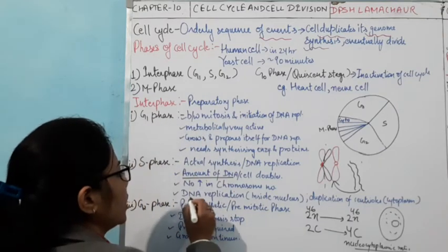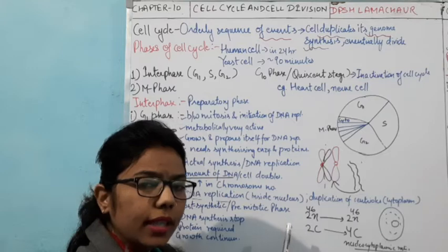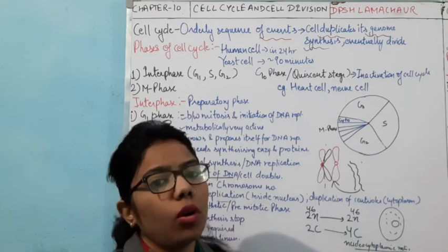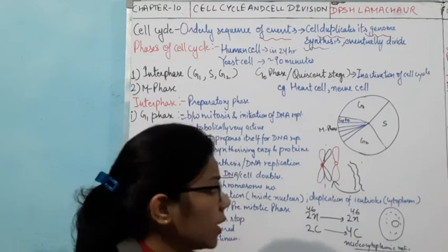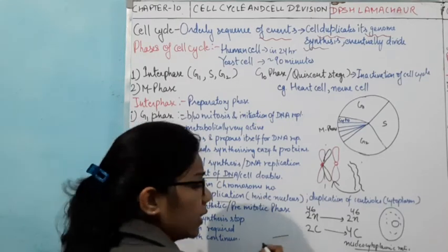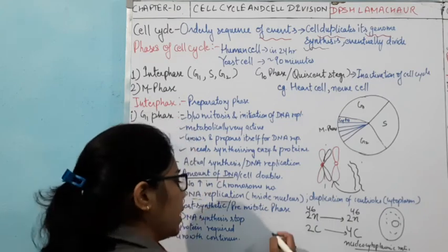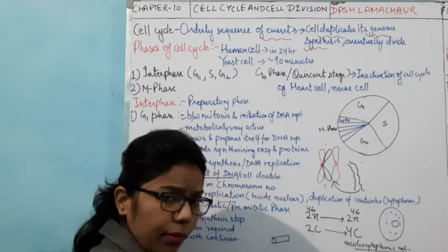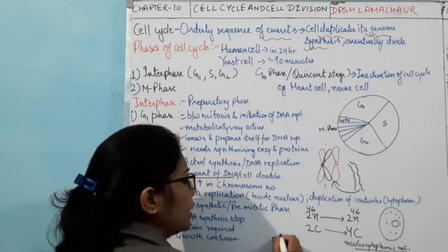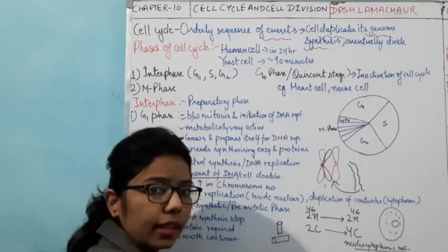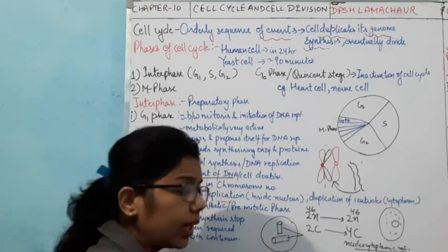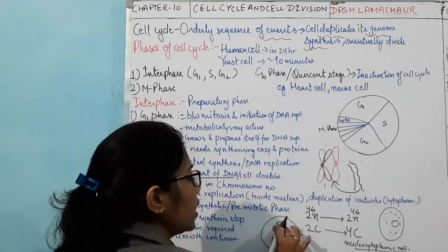Okay, now DNA replication, where will it take place? Inside the nucleus. Along with this, what will happen? The centrioles will also get duplicated. Why am I saying this? Because what are the centrioles? We said in an earlier chapter, a centriole is a structure made of two cylinder-like structures present at a 90-degree angle. These are the centrioles.